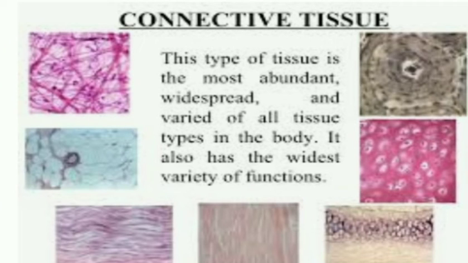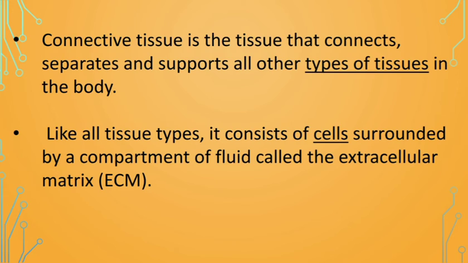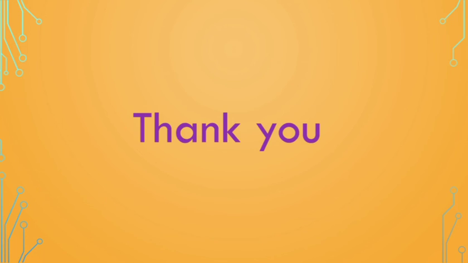Now next one, connective tissue. Connective tissue means that which connects the tissue from one part to another. This type of tissue is the most abundant, widespread and varied. All tissue types of the body have a variety of functions, we can say. Connective tissue is the tissue that connects, separates and supports all other types of tissue in the body. Like all tissue types, it consists of cells surrounded by a compartment of fluid called the extracellular matrix. So the ECM, that is the extracellular matrix, is present in the tissue which connects from one cell to another, that is the connective tissue.